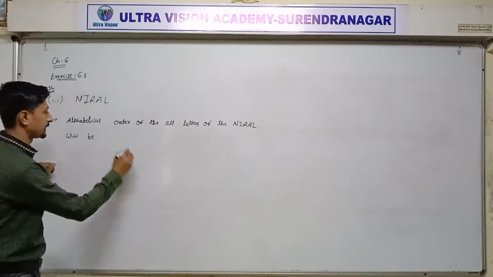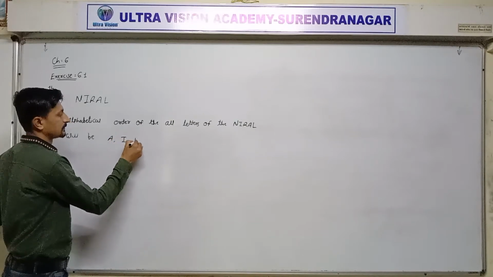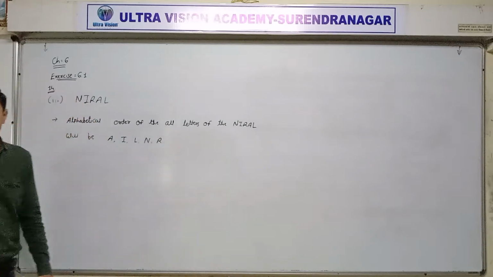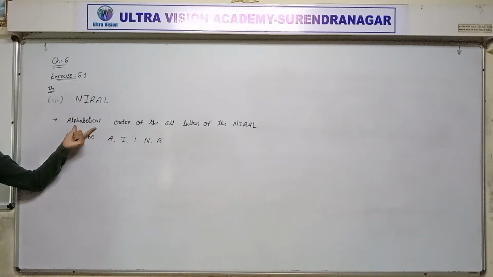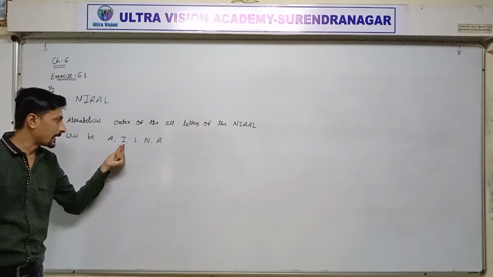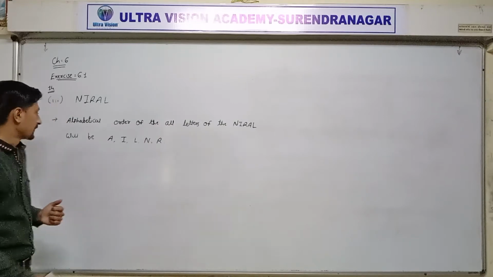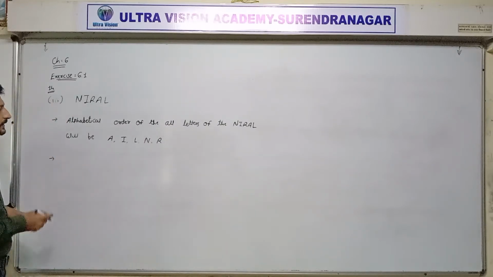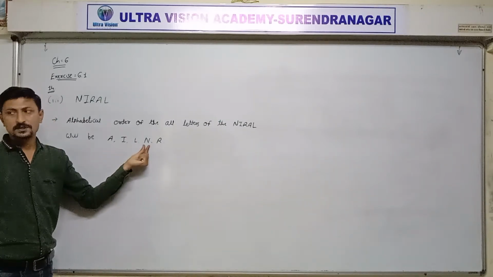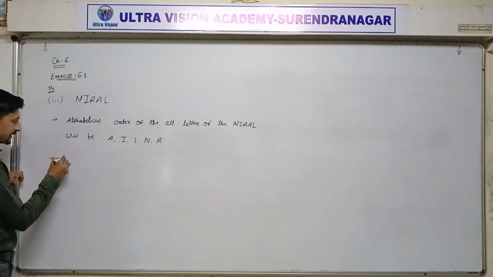alphabetical arrangement. First A, I, L, N and R. So the alphabetical arrangement of all the letters of the word will be A, I, L, N and R. Now next, select one letter at a time. First place I or N in the first place.